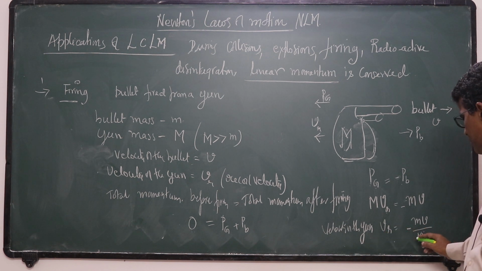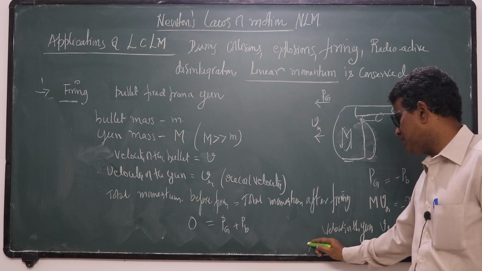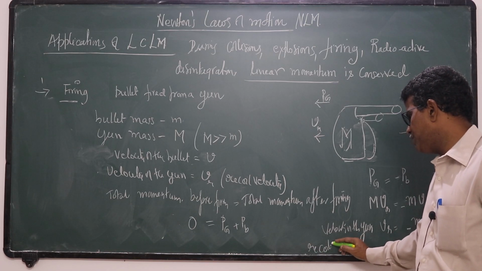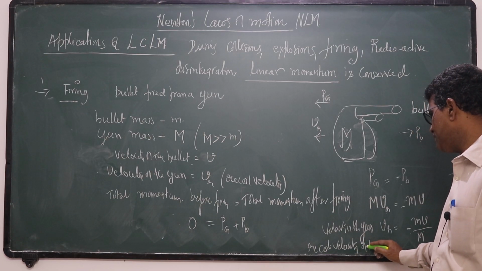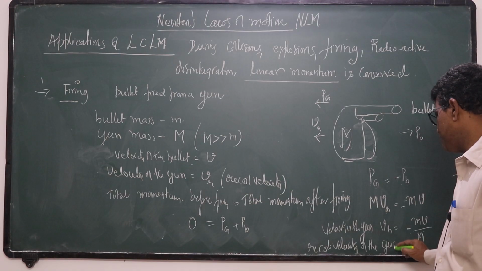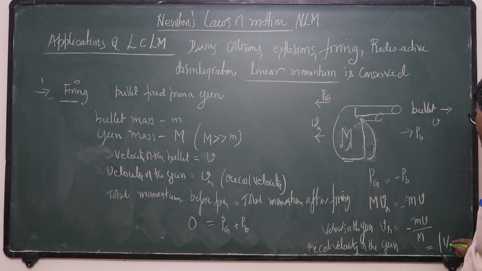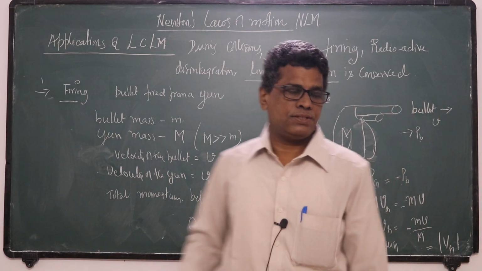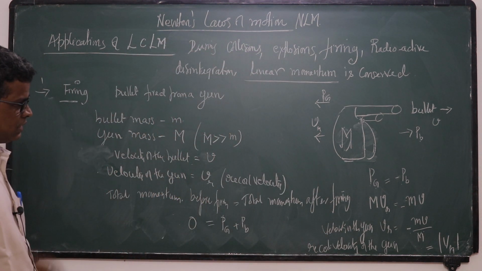Otherwise, if you want recoil velocity, then you neglect this minus and take its magnitude. So that is mod of Vr. That mod of Vr is called recoil velocity. So this is one example.